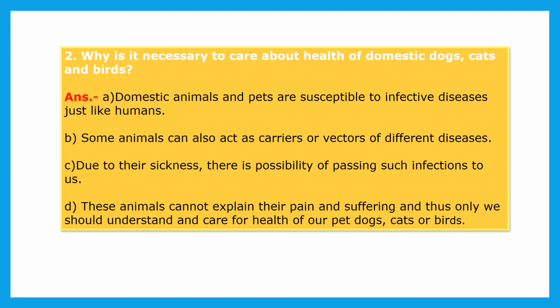So our behavior should be such that we can understand and take care of their health. So this is necessary to care about the health of domestic dogs, cats and birds.